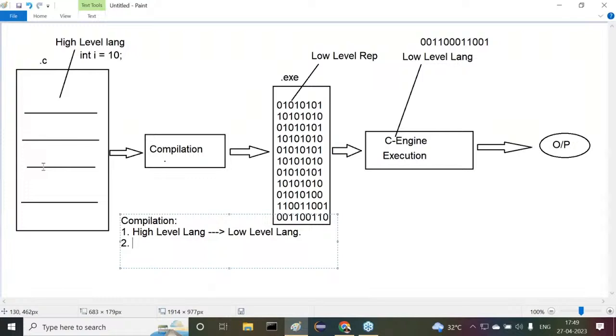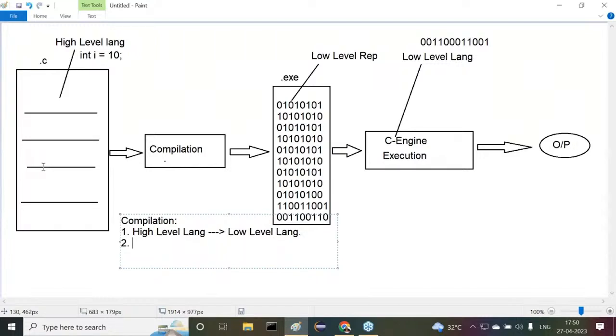But trying to execute the program without checking whether it contains errors or not is a crime. Are you able to follow or not? So what is the point I'm telling you?